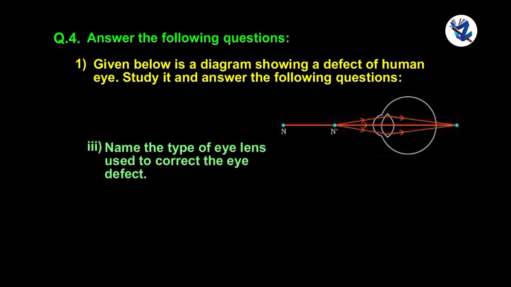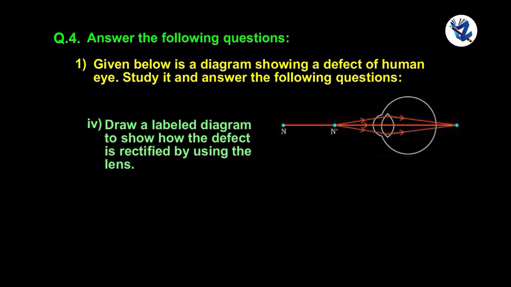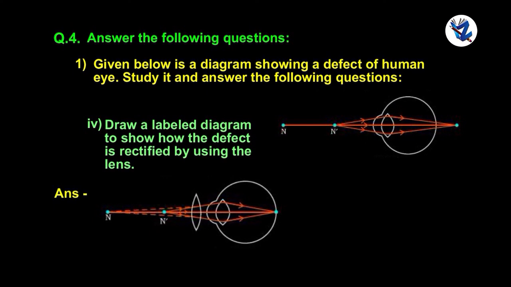Name the type of eye lens used to correct the eye defect. The lens required to correct this defect is a converging lens or convex lens of proper focal length. Draw a labelled diagram to show how the defect is rectified by using the lens. Next question.